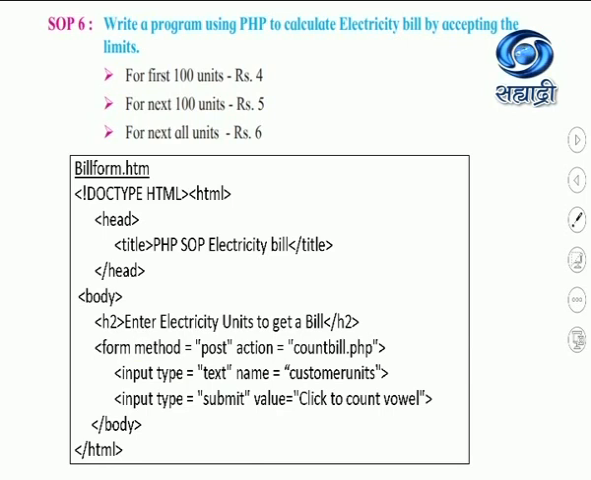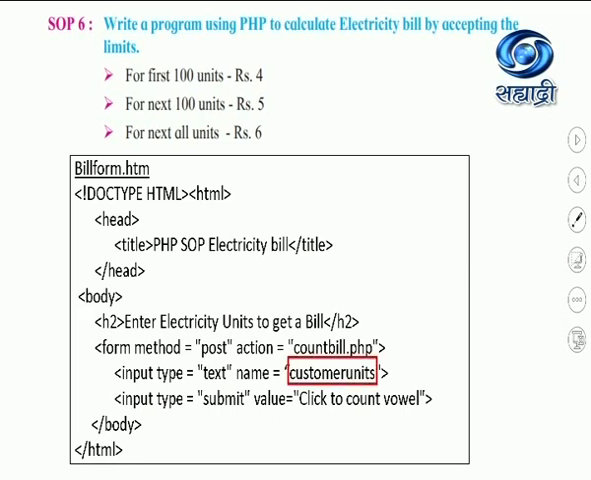It's a very easy program. For the first 100 units, rupees 4 should be charged. For the next 100 units, rupees 5. And for all the next units, you have to charge 6 rupees per unit. So this is a simple bill form I have created, in which I have again used the method get. Action I have used as countbill, observe. So I am going to create the countbill.php as well.